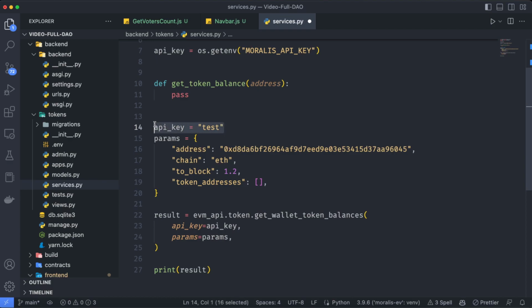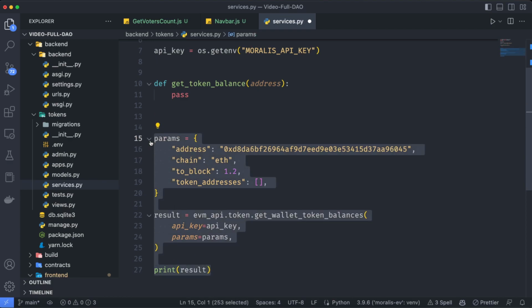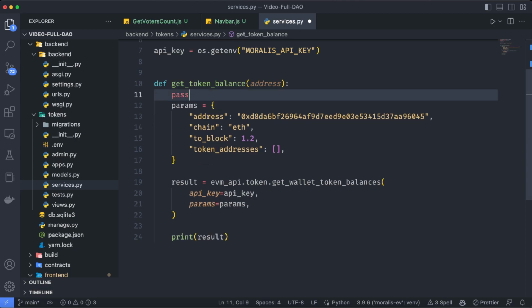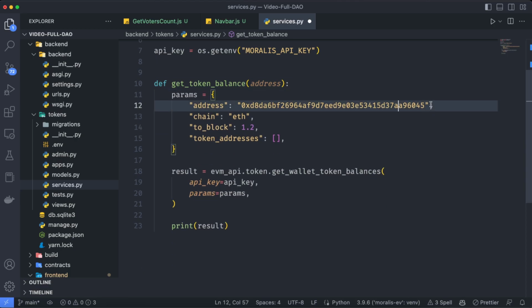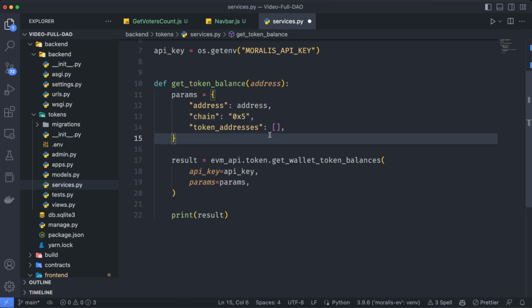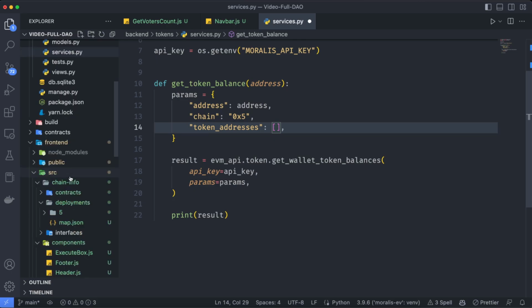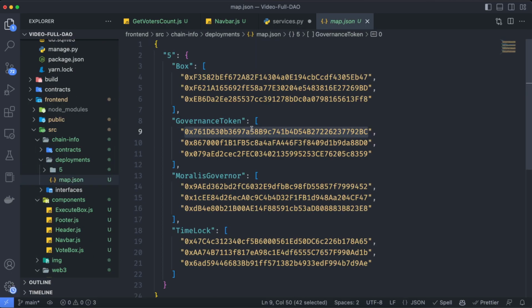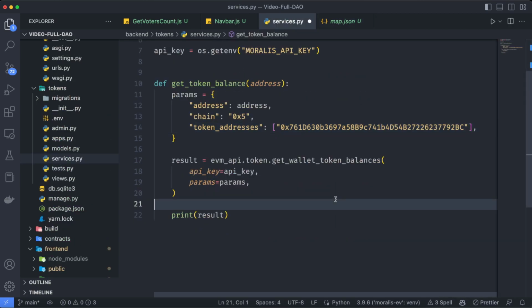The API we already have. So now we can take this and make it part of this function, get token balance. And instead of using this hardcoded address, let's use the address we are going to put as a parameter. In this case, this address is going to be the one which comes from MetaMask. The chain is going to be 0x5. We don't need to specify the block. And again, the token address comes from our deployments. So go to your map.json, take the last deployment of the governance token and paste the address over here.